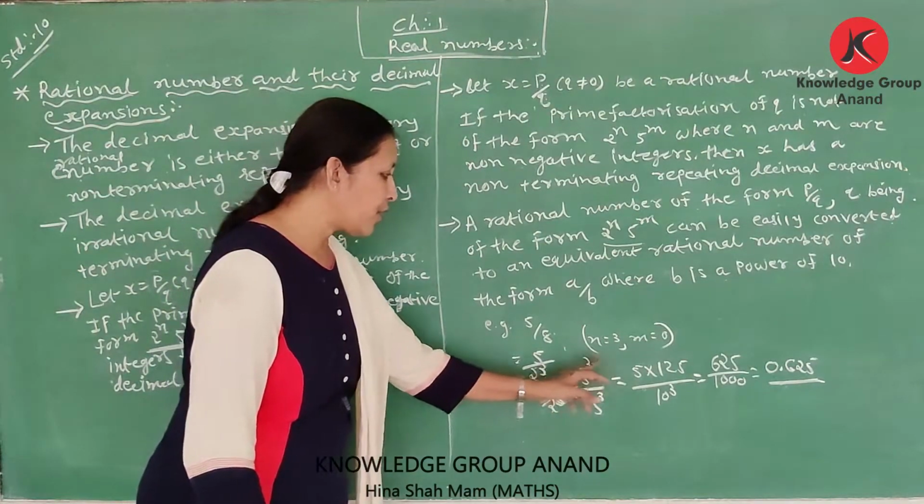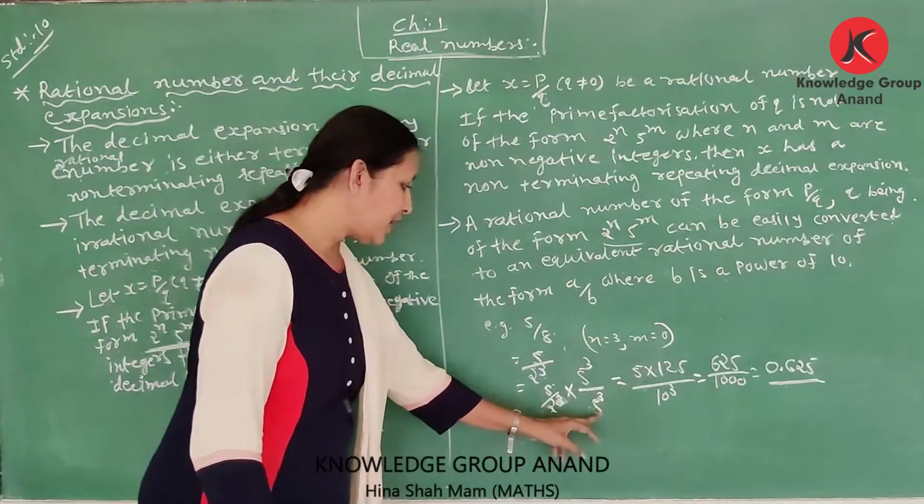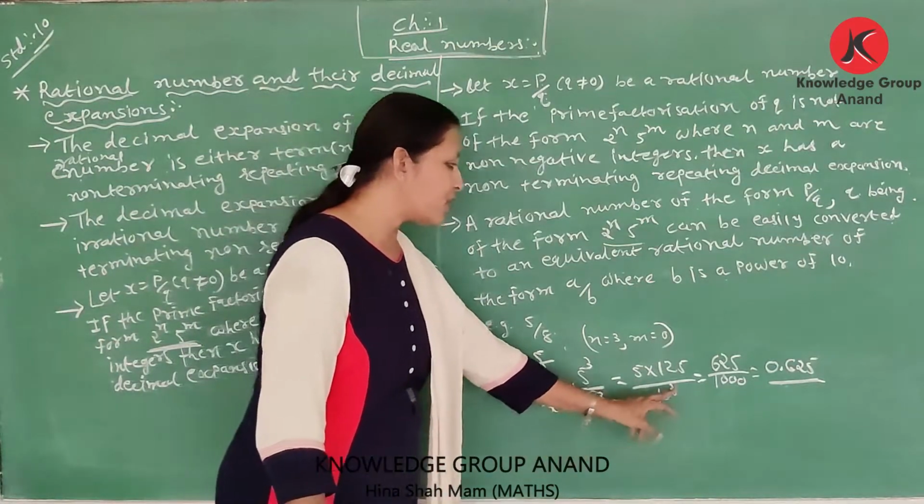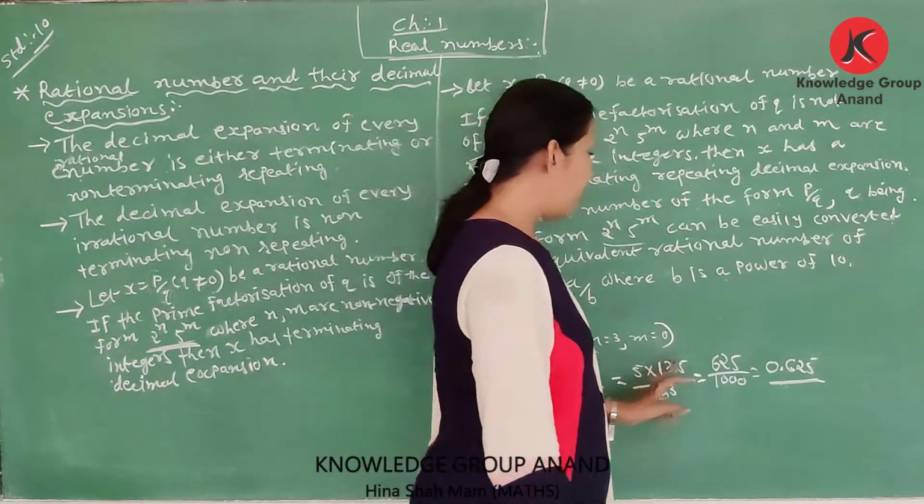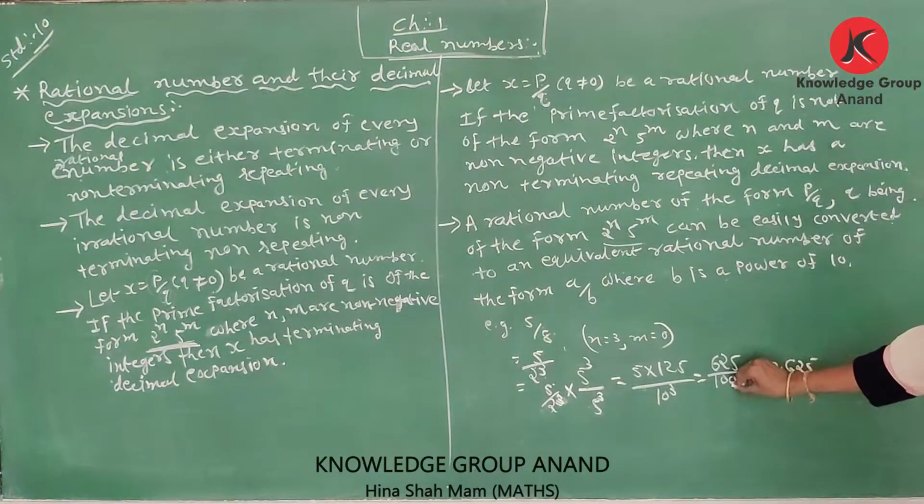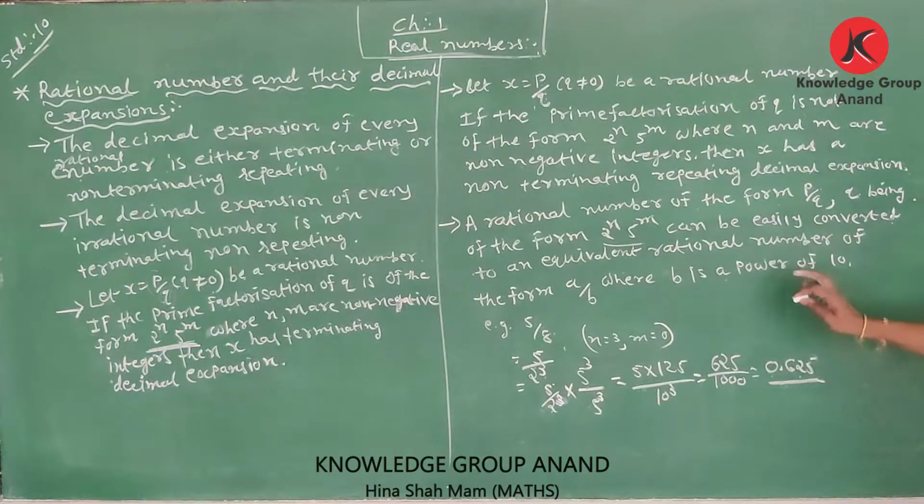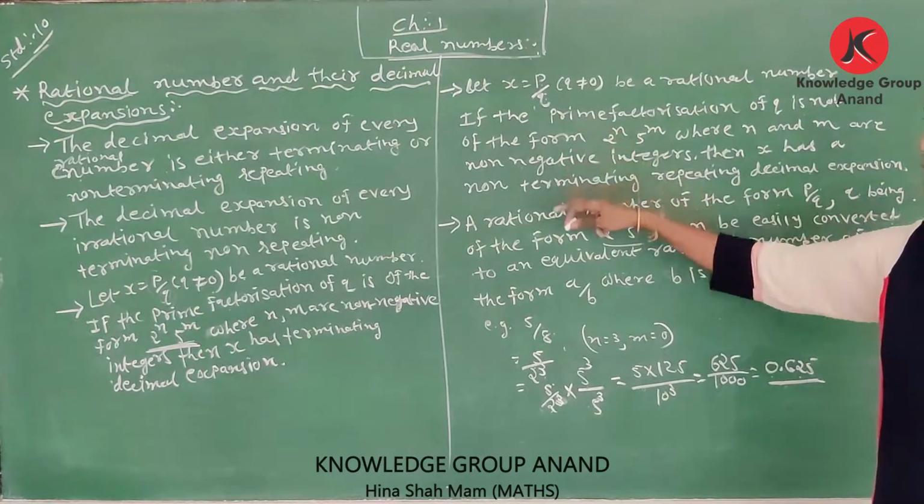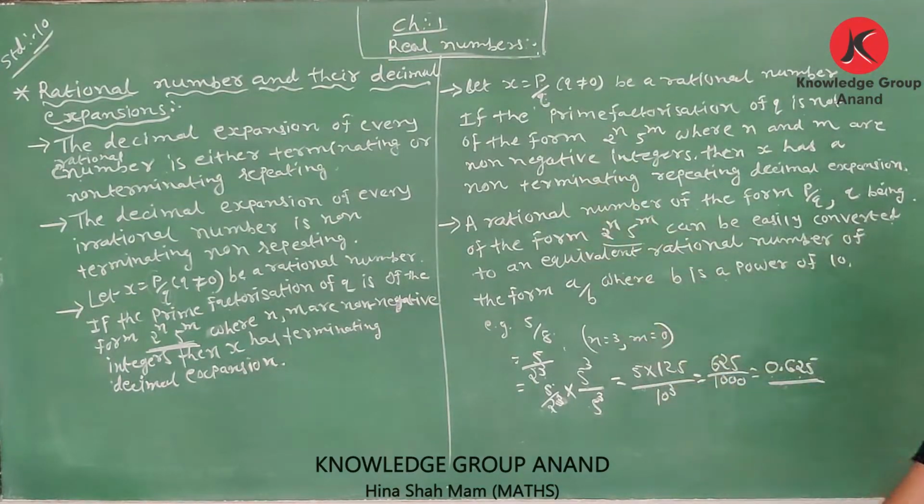5 into 5 cubed is equal to 125. Here 5 2s are 10, 10 raised to cube. 125 5s are 625 upon 10 cubed, which is equal to 1000. Therefore 0.625. Please note this point to remember, which makes it easy to calculate your sum.